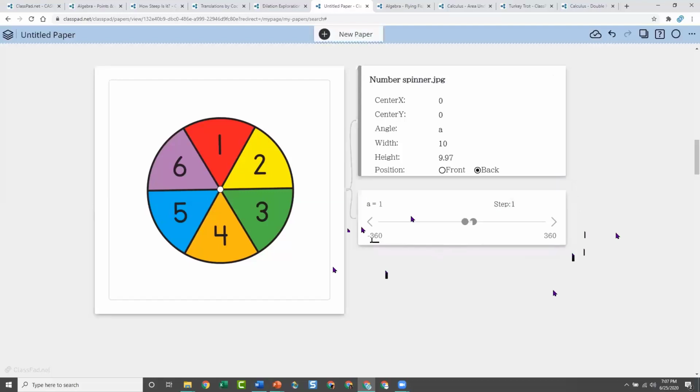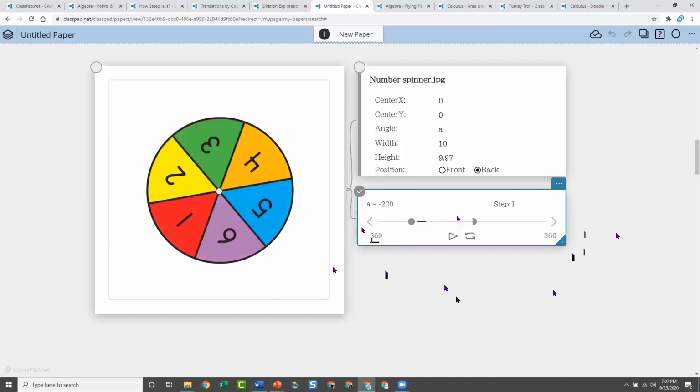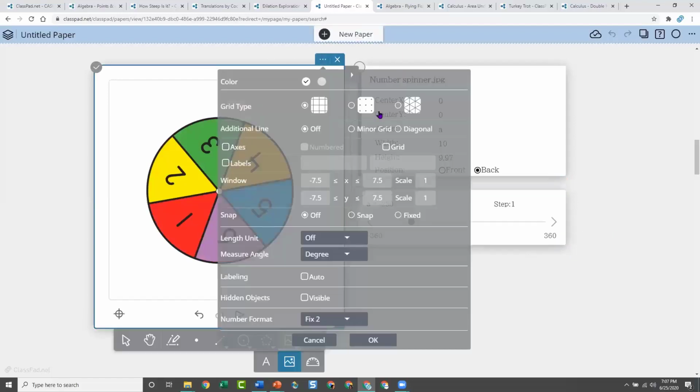And so now I might say, what happens if you turn, and these represent degrees, 230 degrees, where's the 1 end up? You could put a coordinate grid on here if you're thinking about angles of rotation. So maybe adding a grid would be a good idea, and numbering it.